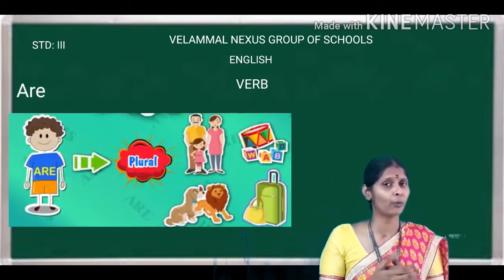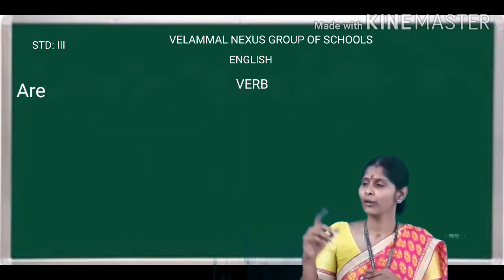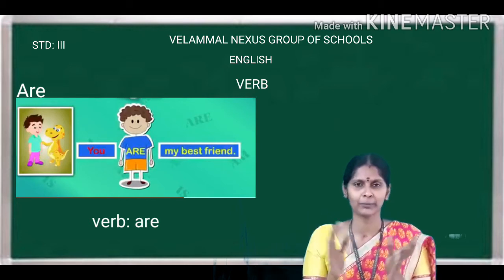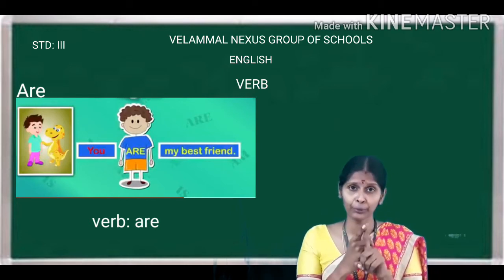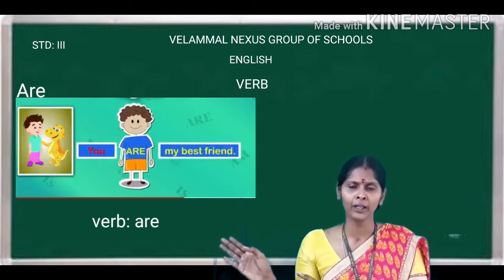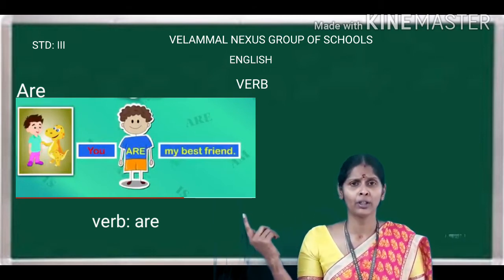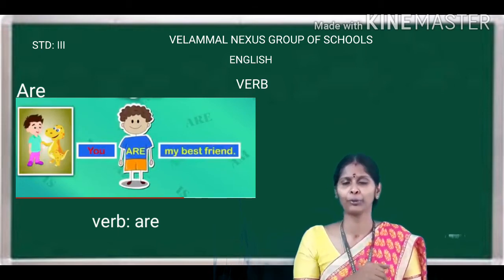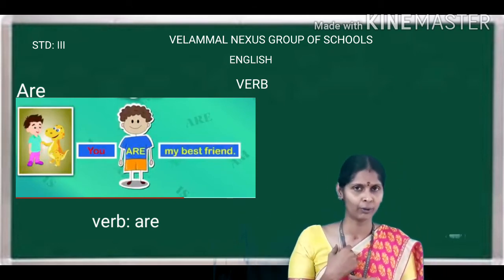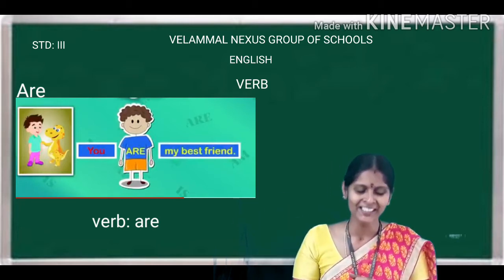Yes. Now coming to are. What did I say? Are is used for plural nouns or pronouns. Now the example: you are my best friend. See children, you is an exception. When you use you, either in a singular form or in a plural form, you will use only are. So don't ask, ma'am, if I have only one friend, shall I say you is my friend? No, you cannot say you is my friend. You can say only you are my friend, whether it is one friend or many friends. Okay children, got it? Fine.